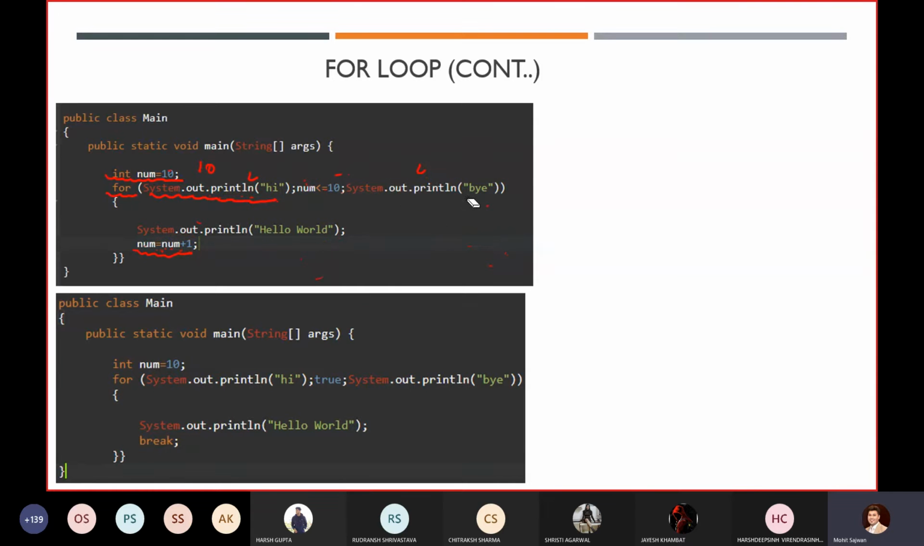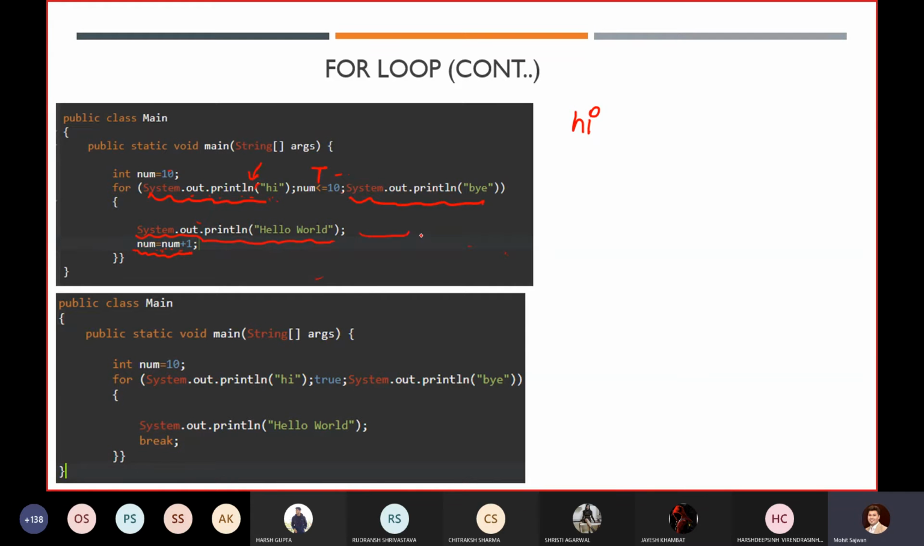The concept I just want to tell you is that you can write any statement inside these two parts of the for loop. So the output you will get if you execute this is, first of all, the output hi. You know that first it will execute the initialization, then it will check the condition num is less than or equal to 10. The condition is true.